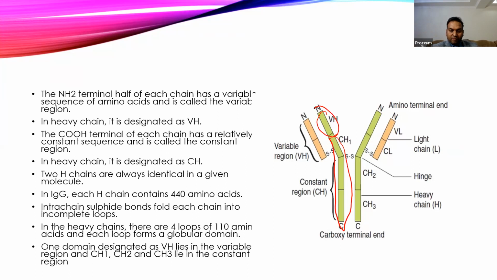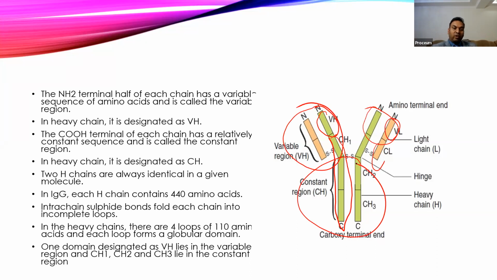While in the light chain, the peripheral portion has more variations, and the portion towards the carboxy terminal has no variation, so that is constant. So these 2 portions are the variable. But in total, if you consider the whole immunoglobulin, the upper portion is usually called the variable zone, and the lower portion is usually called the constant zone.